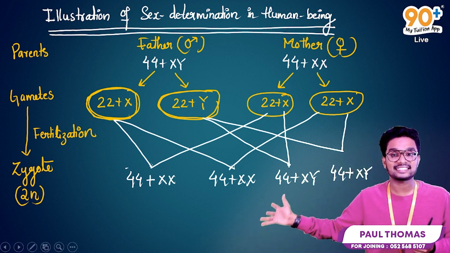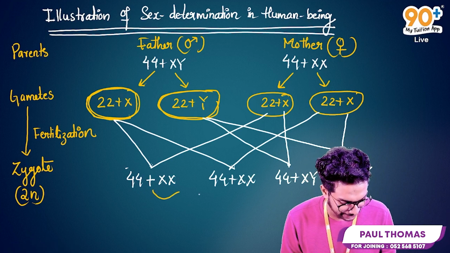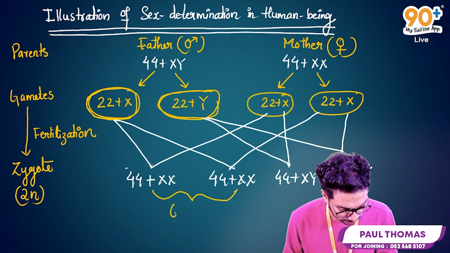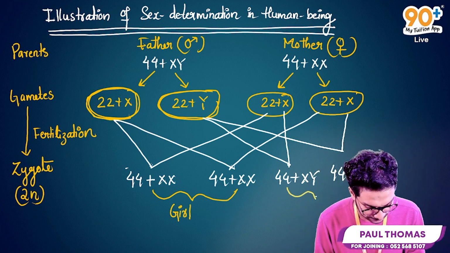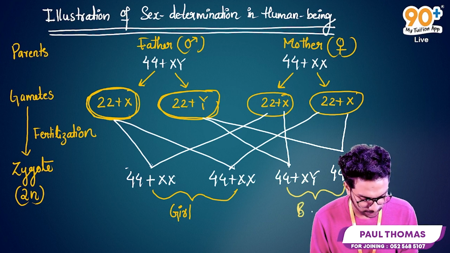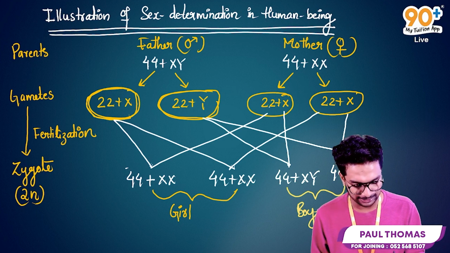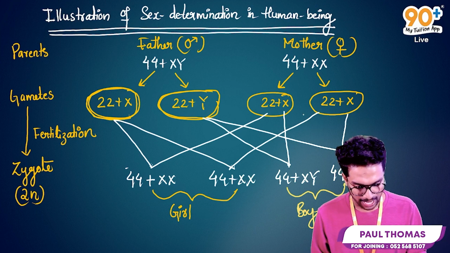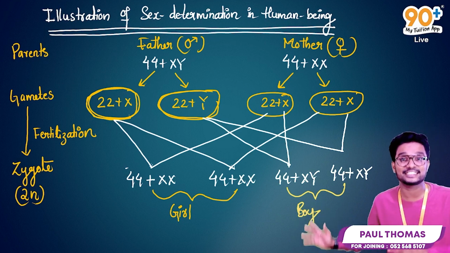Now we can assign the sex of this child. 44 plus XX chromosomes represent these two zygotes representing girls, while these two represent boys. So 22 plus X plus 22 plus X, we got 44 plus XX, and again 44 plus XX, and we got 44 plus XY, and 44 plus XY as well. Now we derived the illustration for the sex determination in human beings.